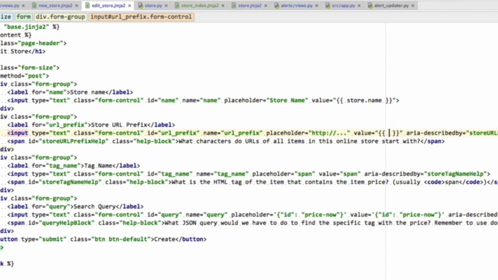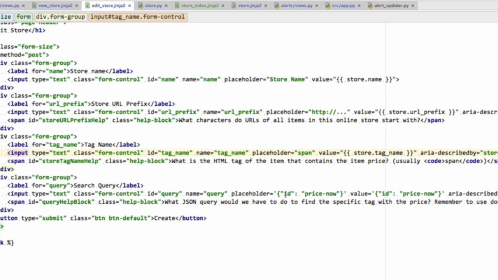Value is going to be store.url_prefix. The value here instead of span is going to be store.tag_name. And finally, the placeholder here for the query is going to be store.query, and we're going to convert this store.query to JSON, which is essentially what we want to write here.